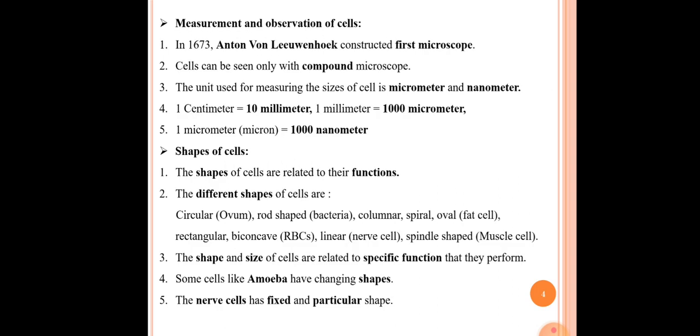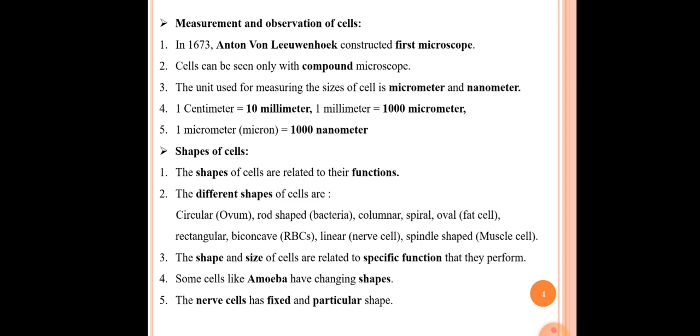In the next slide, our next point is measurement and observation of cells. The first point is that in 1673, Anton von Leeuwenhoek constructed the first microscope, and in 1674 he found the first living cell in pond water. The second point is cells can be seen only with the help of a compound microscope.